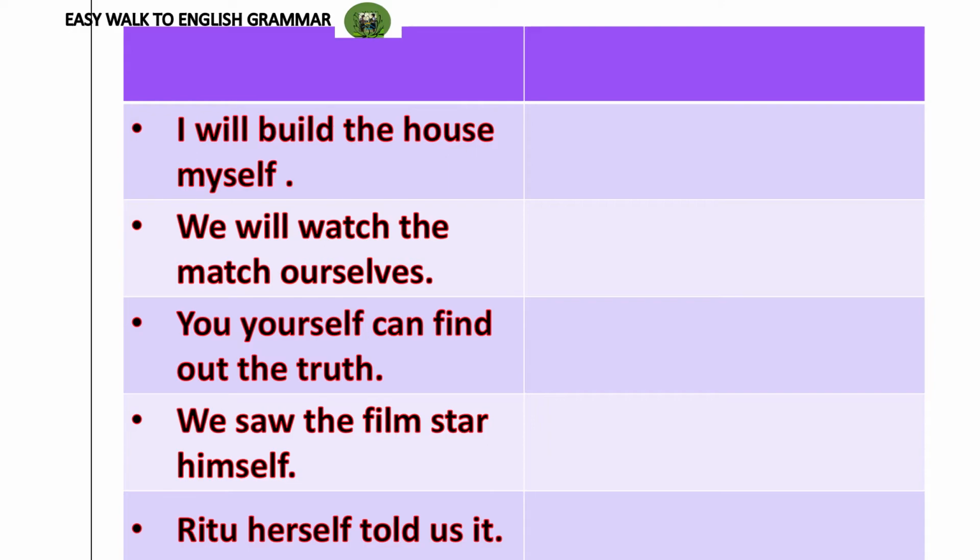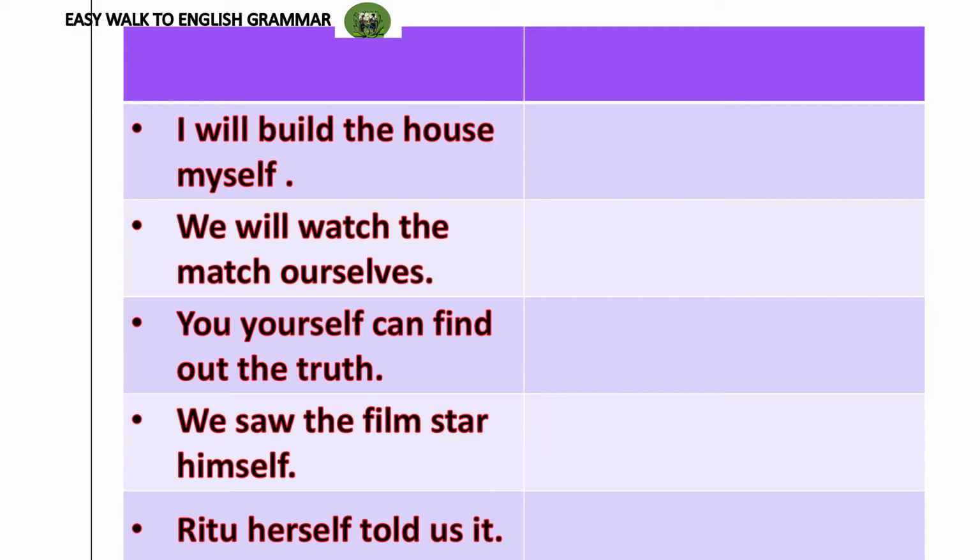We can check one by one. I'll build the house myself. What does it mean? I will not allow anybody else to build the house. I will not allow my brother, I will not allow my friends, I will not allow my neighbors or anybody else to build that house. I'll do it myself. Emphasizing, adding force.